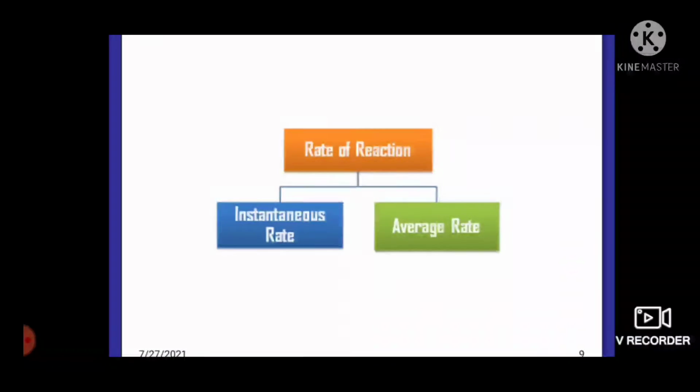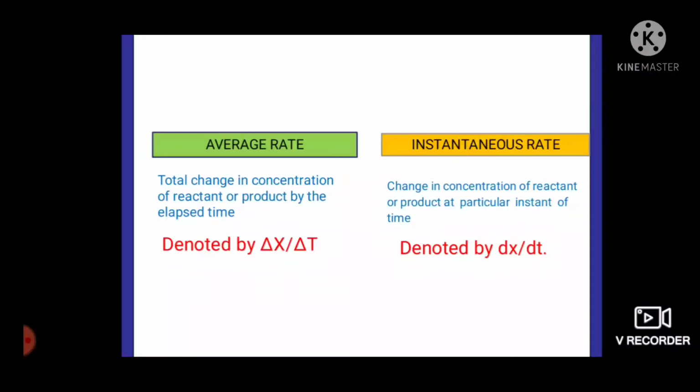Chemical reactions are classified on the basis of reaction rate, that is instantaneous rate and average rate. Average rate is the total change in concentration of reactants or product by elapsed time, or it is defined as the rate of change of concentration of reactant or product during the time interval chosen.